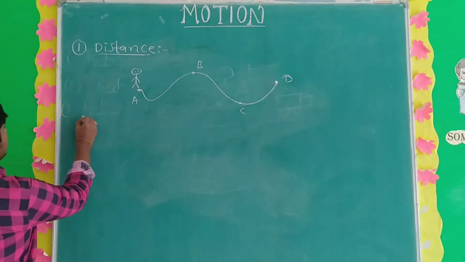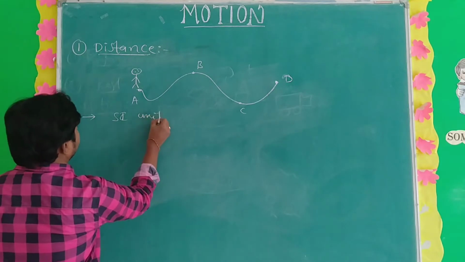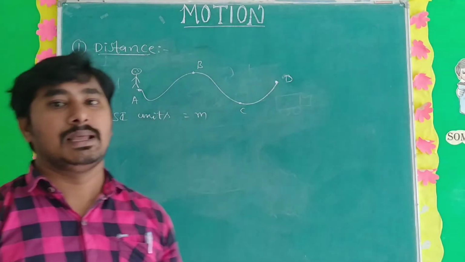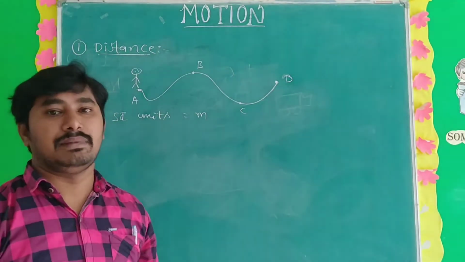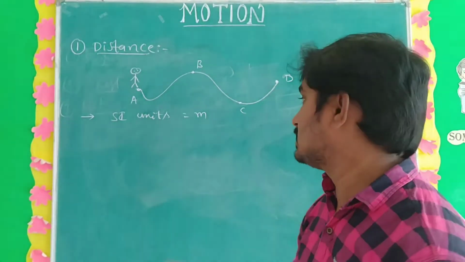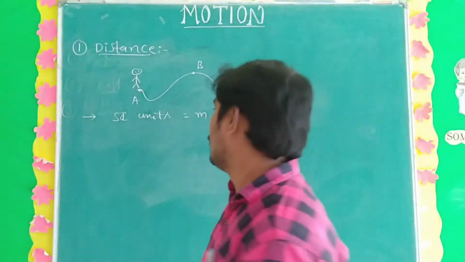The SI unit of distance is meter. What is the SI unit? Meter. And centimeter is the CGS unit. What is the CGS unit of distance? That is centimeter.